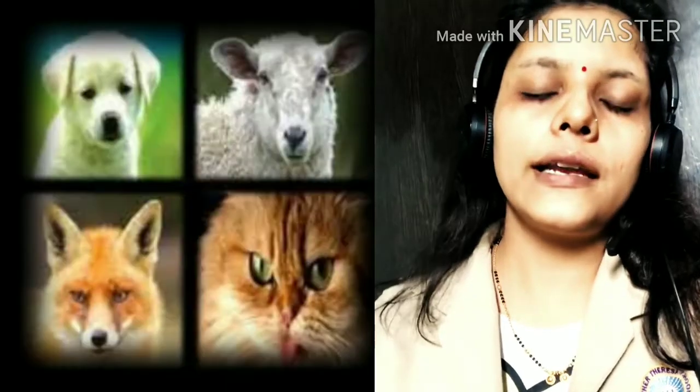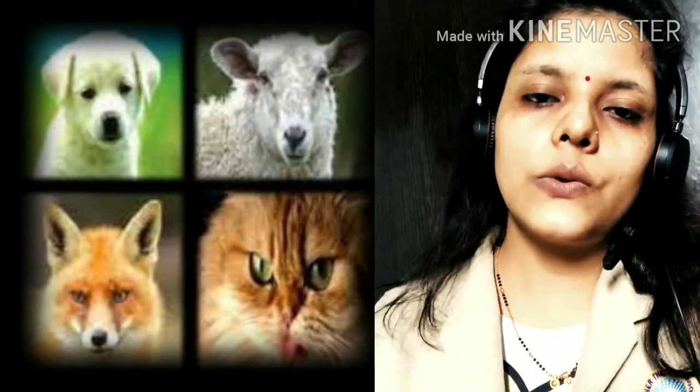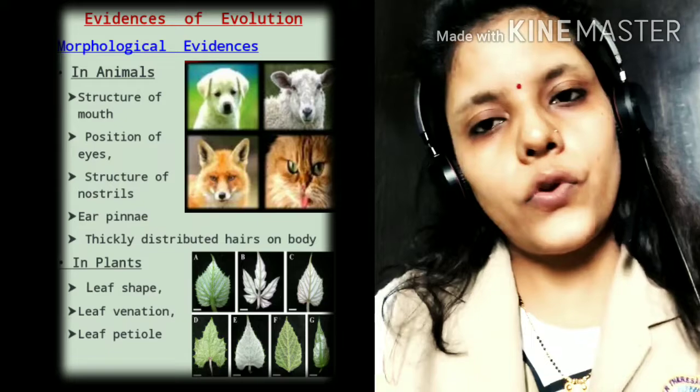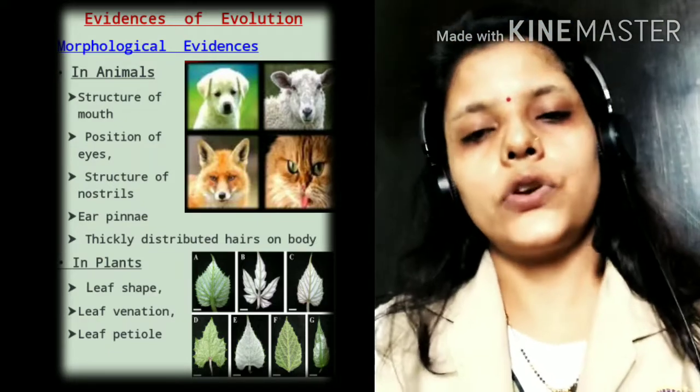The similarity in features is known as morphological similarity, because dog, cat, and some other animals have the same position of eyes, nose, and mouth. That's why we can say that they have a common ancestor. This is the morphological evidence of evolution.